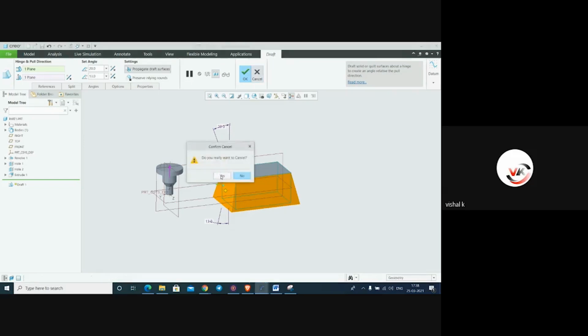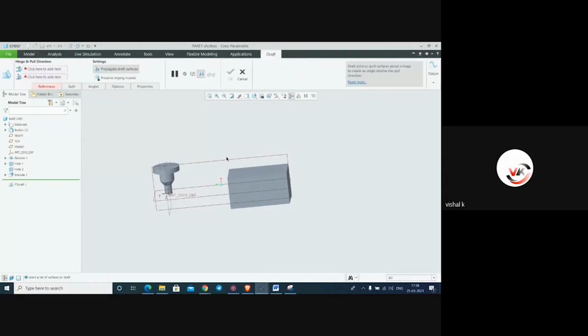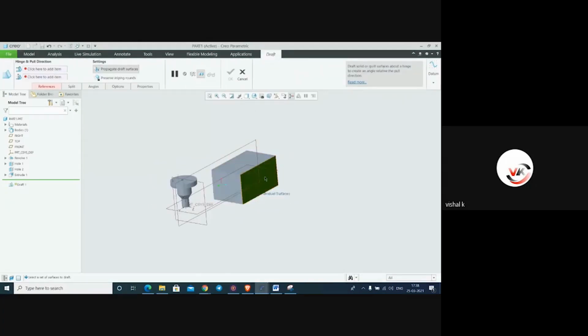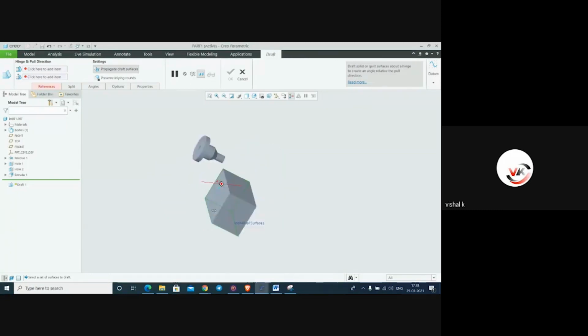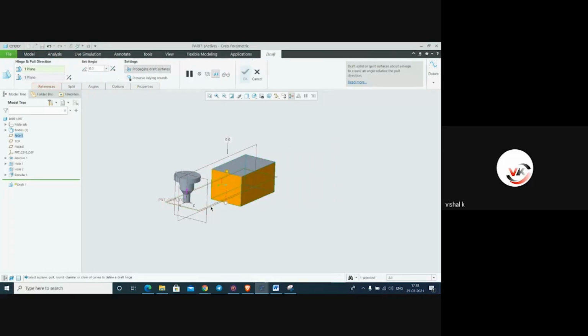Again we have to select this, sorry. It is in center. Okay, draft, select the faces by pressing Ctrl key, then right click here, pulling direction, draft hinge. This is the draft hinge mid plane.